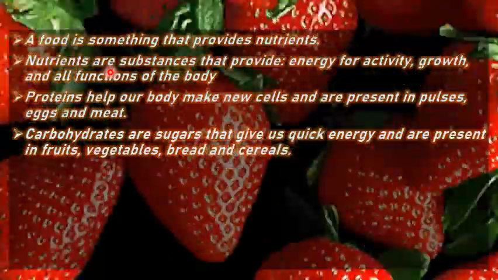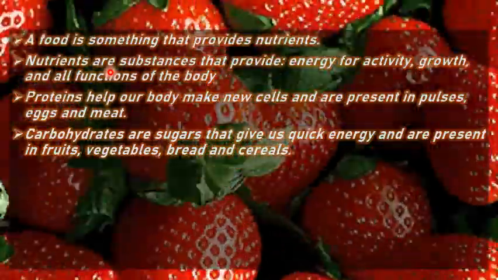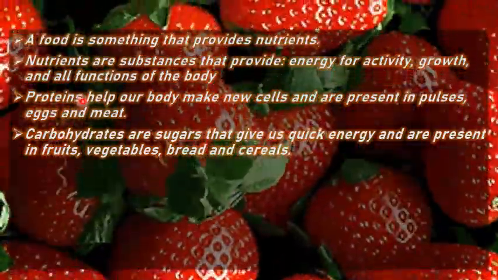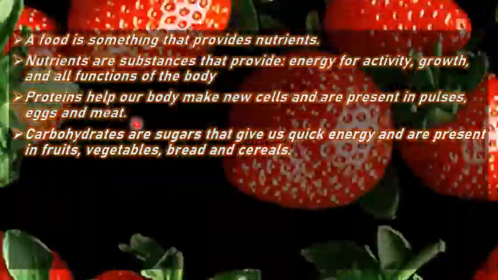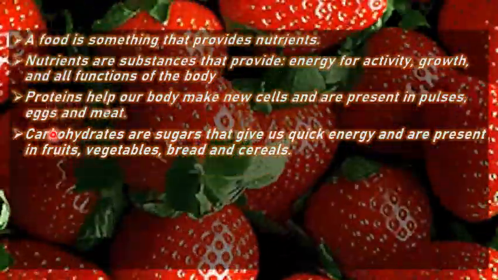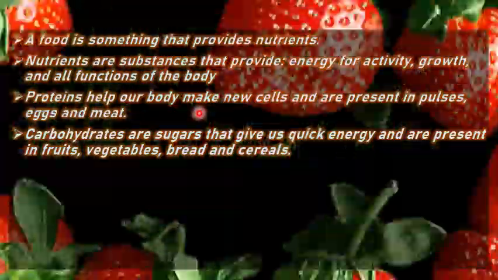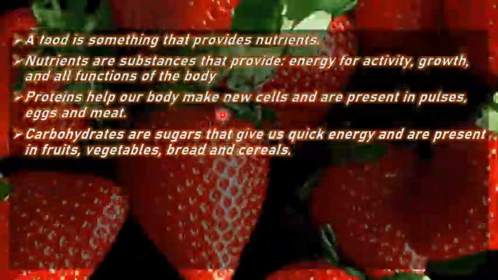One more thing we can include in nutrients is water. For proteins, we learned that proteins help our body make new cells and are present in pulses, eggs, and meat. These are the sources of proteins, and the function is that they make new cells for our body, or replace the damaged cells of our body.